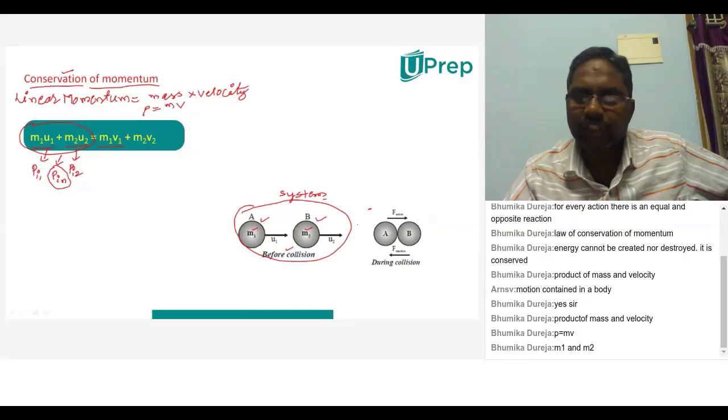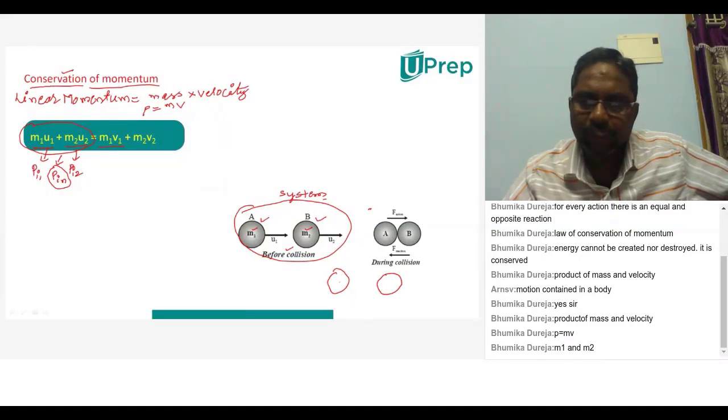After collision also these two objects are moving, and the first object is moving with a velocity v1 after collision, and the second object is moving with a velocity v2. And already you know this is the second mass and this is the first mass. So m1 v1 and m2 v2.